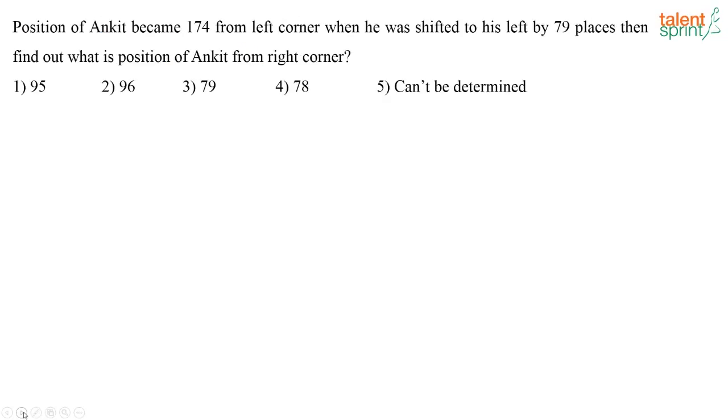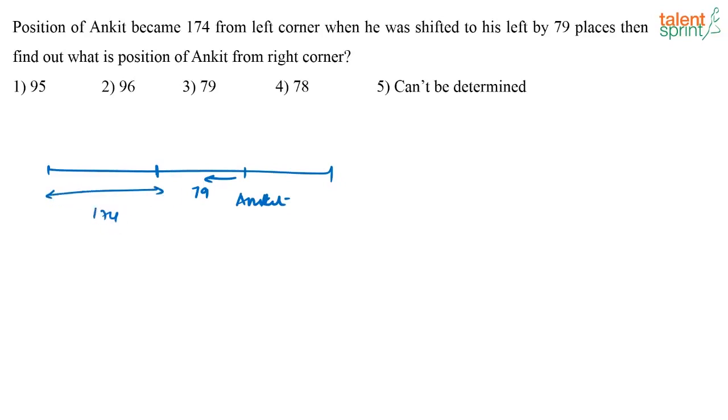Next. Position of Ankit became 174 from the left corner when he was shifted to his left by 79 places. Then find out what is the position of Ankit from the right corner. So what is this answer here? See, let this be the position of Ankit earlier, okay? Now what is happening? He is shifted to his left by 79 places. Now Ankit is coming somewhere here where his position from the left end is 174, right? His position from the left end is 174, or I can say there are 173 people before him.